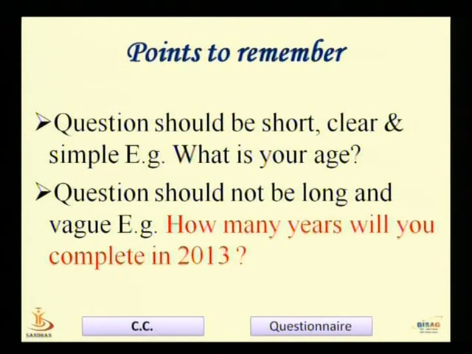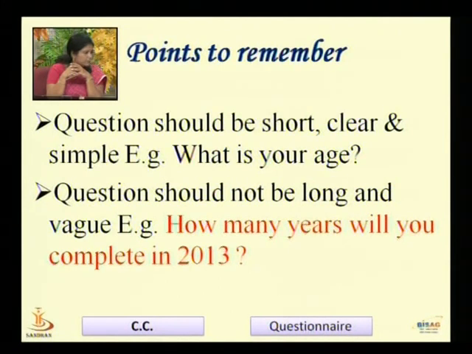Now the same question can be made difficult and lengthy by asking how many years will you complete in 2013. Now there is no necessity to make this question a long question. Similarly, a question like how long have you been married can be made difficult by asking how many years ago did your marriage take place.